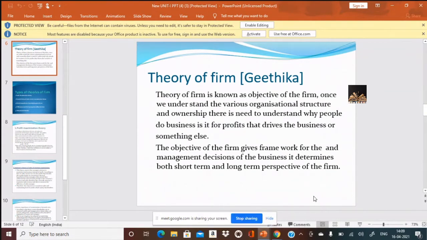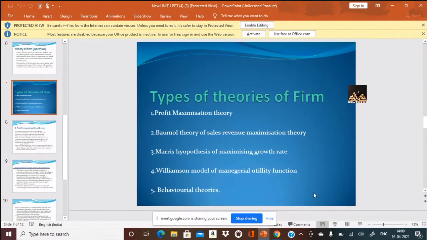So here we start the objective of the firm, right from the traditional way to that of the current market scenario, which are basically classified into 5 theories. The old primitive traditional one is profit maximization theory. The second one is Baumol's theory of sales maximization. Then the third one is Marris's hypothesis of maximizing growth rate. The fourth one is Williamson's model of managerial utility function. And the last one is behavioral theories. So these are the 5. Theory of the firm is basically classified into 5.